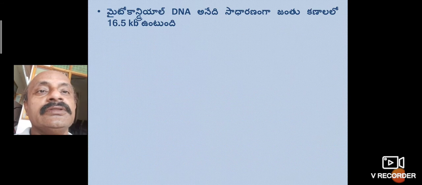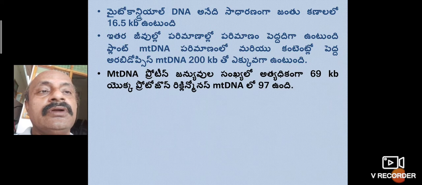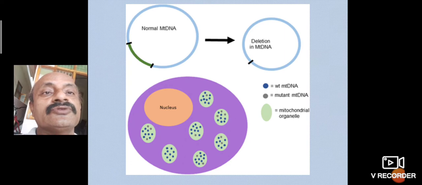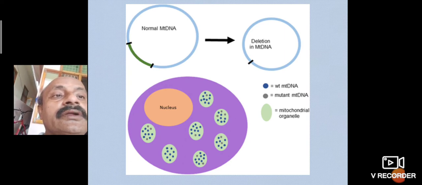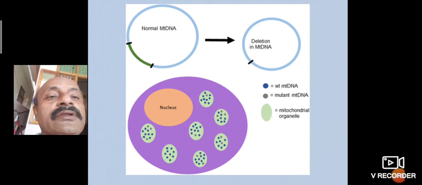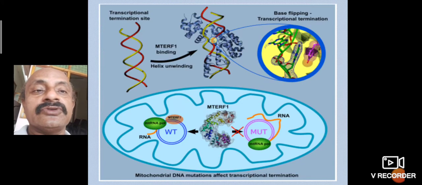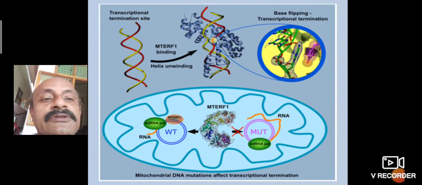Repetition also takes place. A normal mitochondrial DNA also shows deletions. The round shaped nuclear genome is surrounded by mitochondrial genomes, which have a different structure.